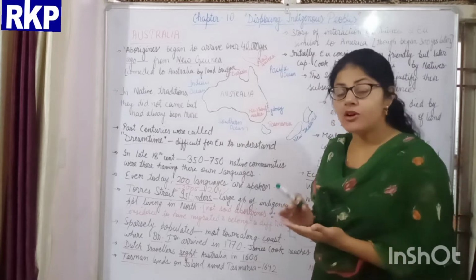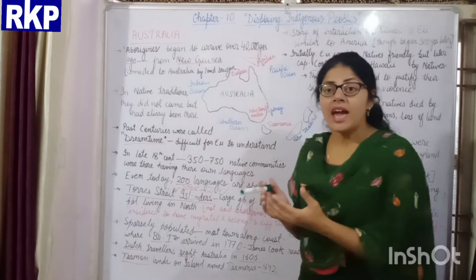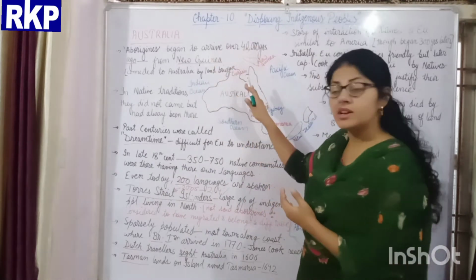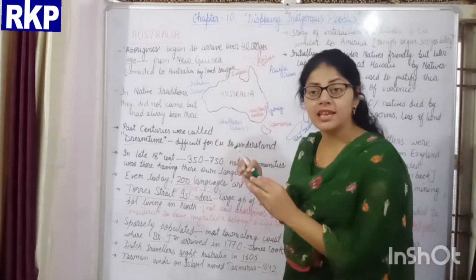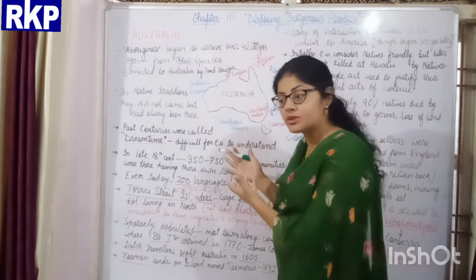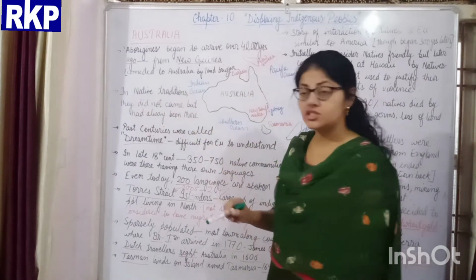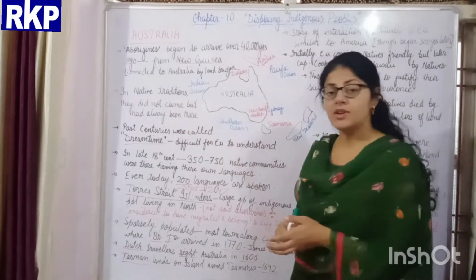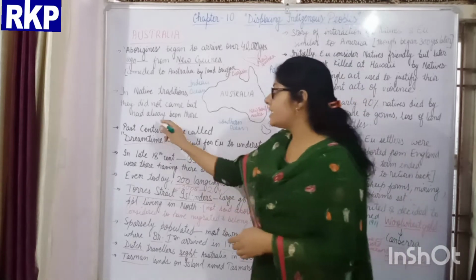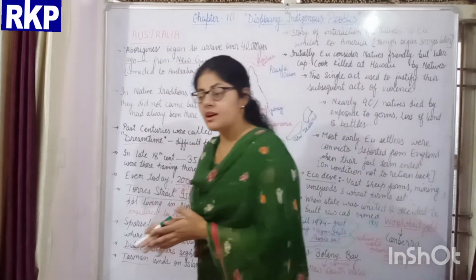But according to the Aboriginals, they had not come from anywhere. They were the original inhabitants. They took birth over here and they were living over here. In native tradition, they did not come from anywhere, but they have always been there.